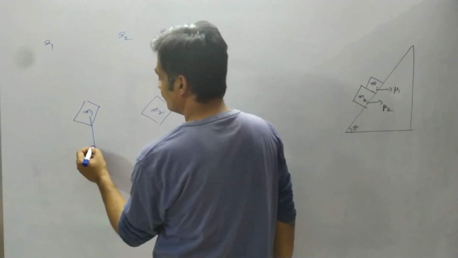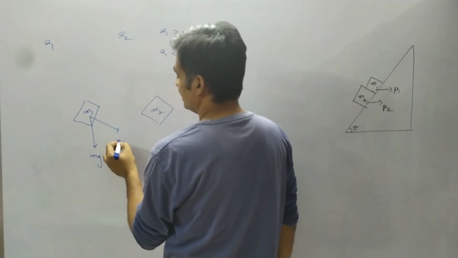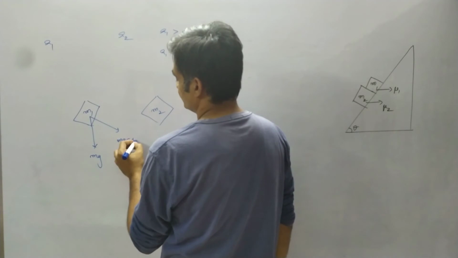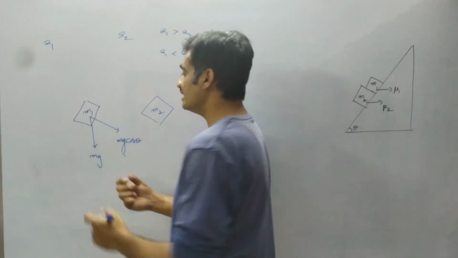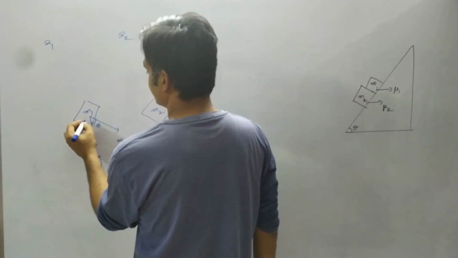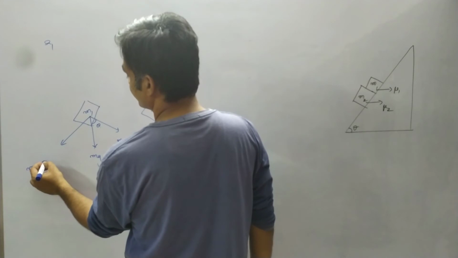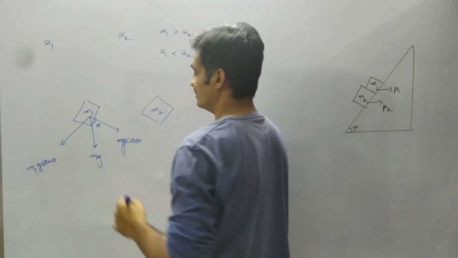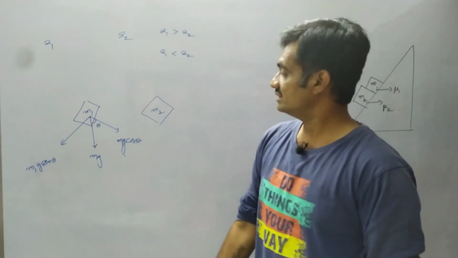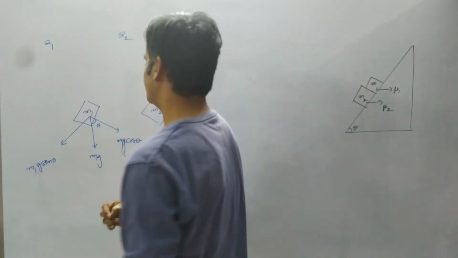Observe that weight acts in the downward direction. Since the weight makes an angle of theta, it resolves into components mg cos theta and mg sin theta. Here the mass is m1, so we represent it as m1g cos theta and m1g sin theta.